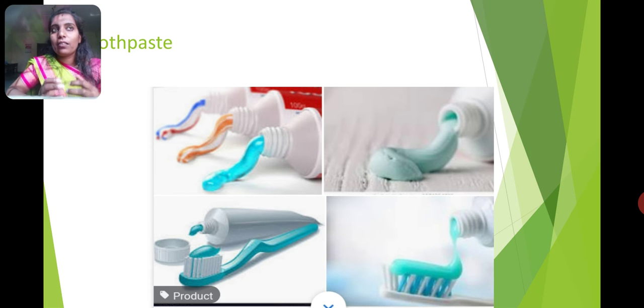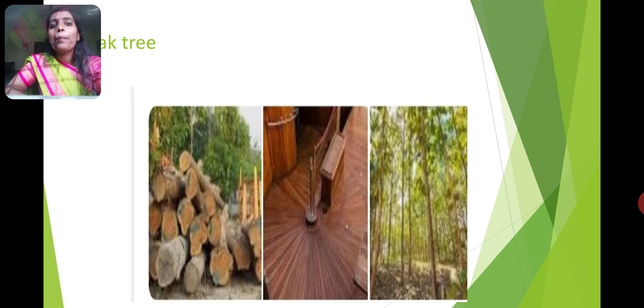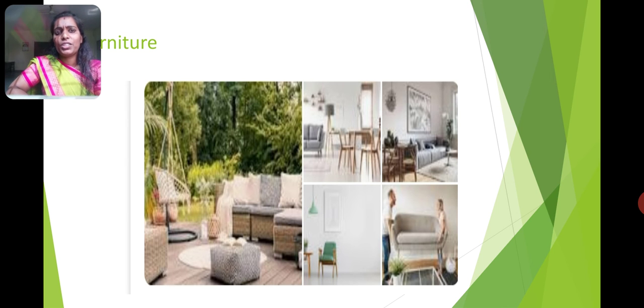Yes. To construct a new building, we need windows, doors, everything, isn't it? So for that, where will we get it? Directly we are getting it? No, we are getting it from trees. So from the trees we are getting wood. Using that wood we can make furniture. All the furniture we can make. Look at the picture, we can see many kinds of furniture here.